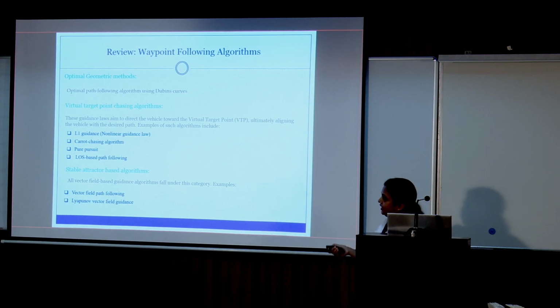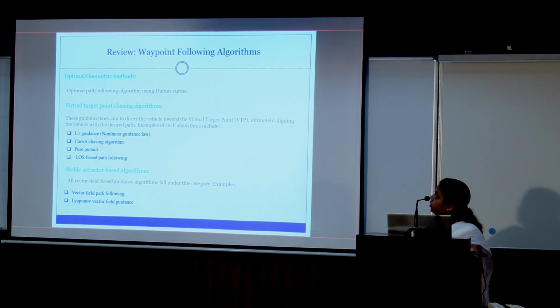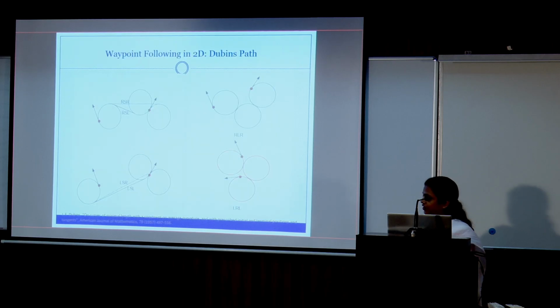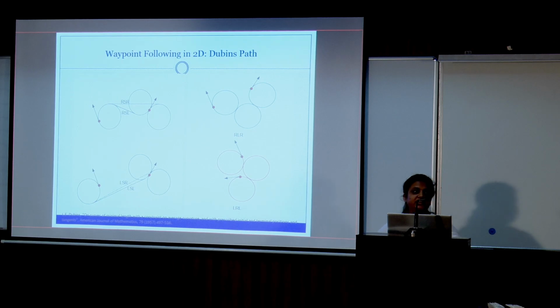There are many existing algorithms, as I mentioned, that come under waypoint following, standoff target tracking, or circular path convergence. The first one to consider is optimal geometric methods, and then virtual target chasing, the point chasing method, and then the stable attractor based method. These are a few names that I am going to discuss later. So, the optimal path following algorithm using Dubins path, that is the geometric path. This morning you have already seen this mentioned in Suresh's work.